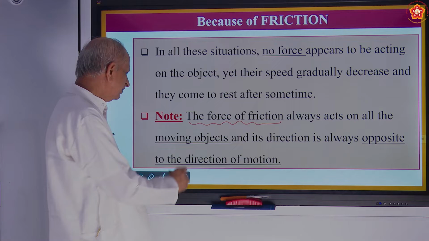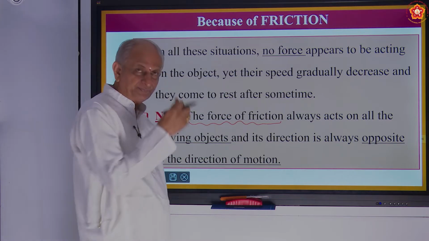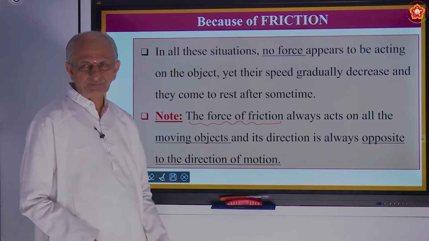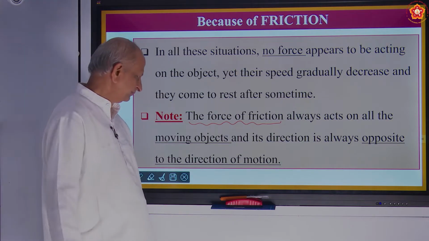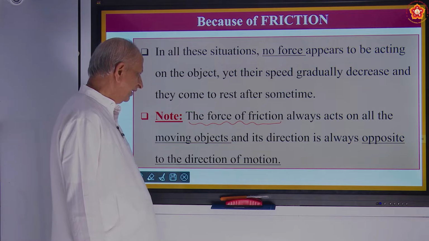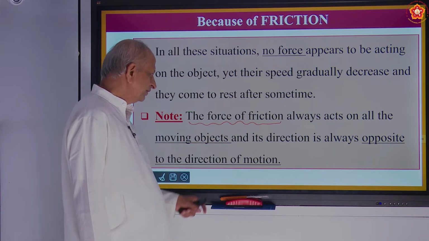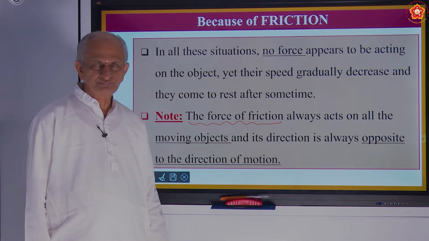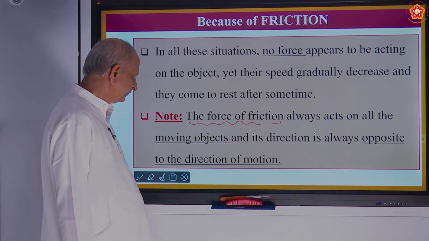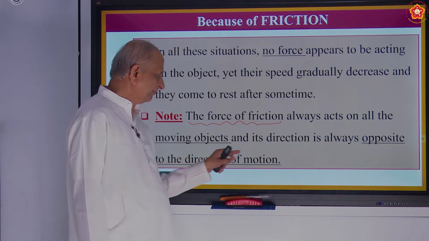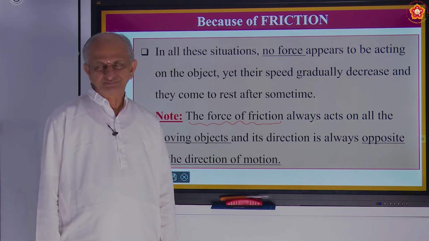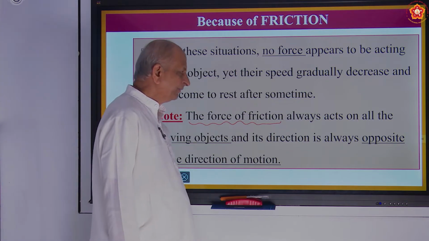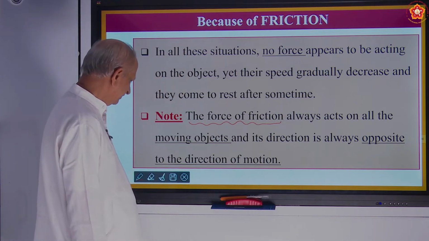So, this happens because of the force of friction. It acts on the moving object. Suppose you hit a ball with a bat. It goes to some distance and stops. Why does it stop? It stops because of friction. What kind of force is it? It is opposite to the direction of motion. So, because of that opposite force, it is bound to stop after some time. Correct?